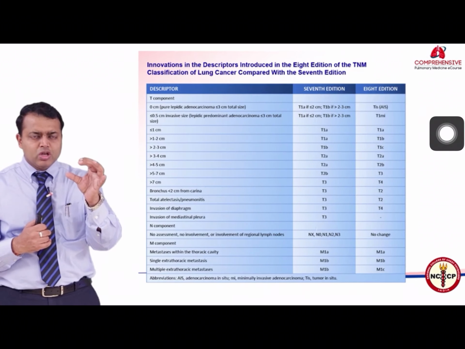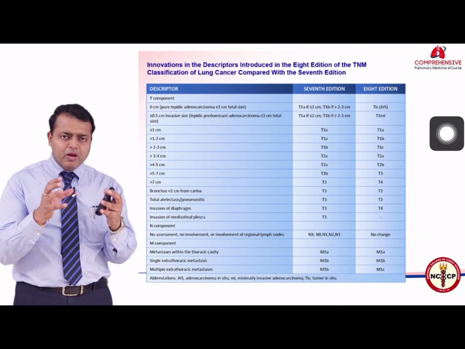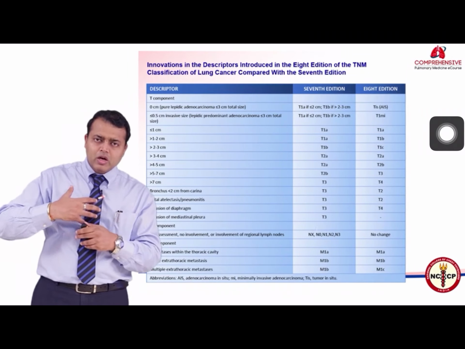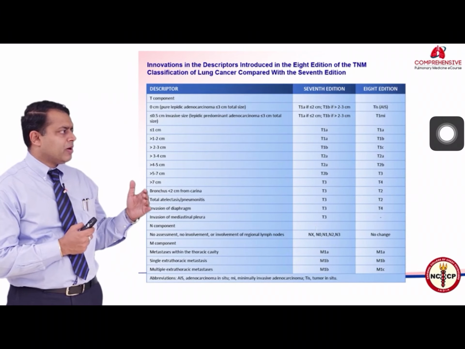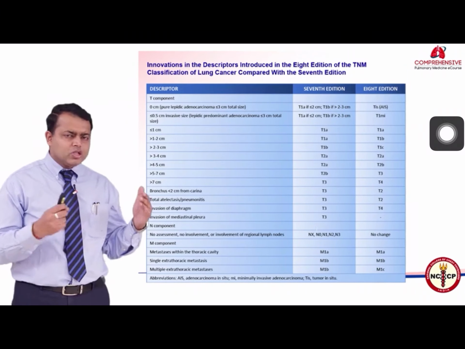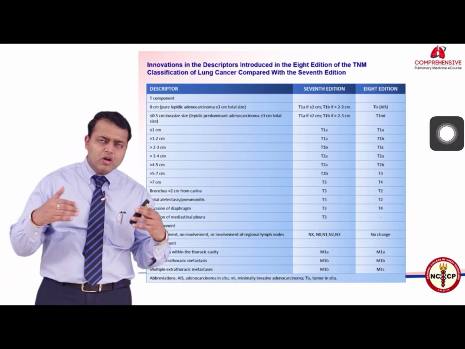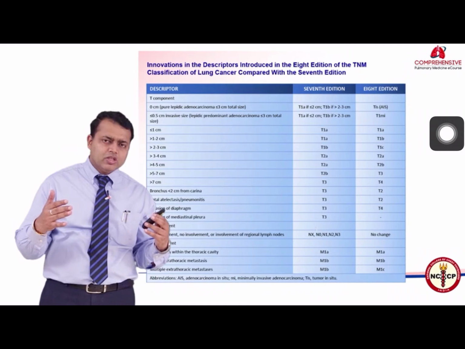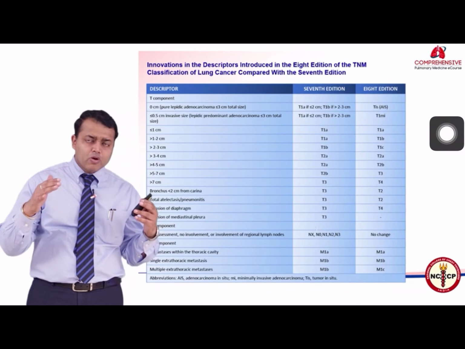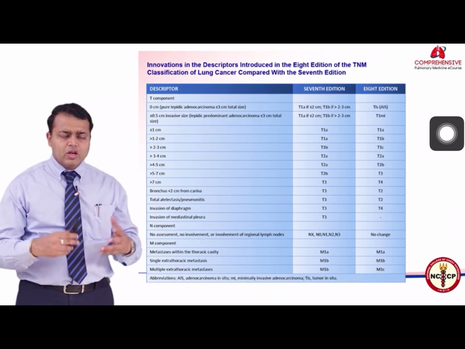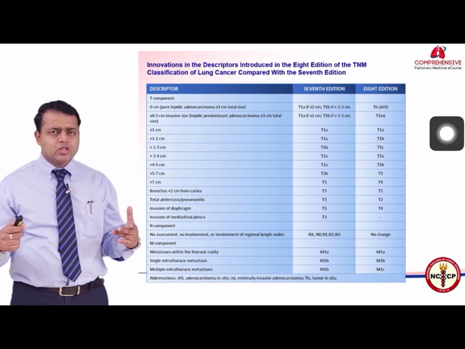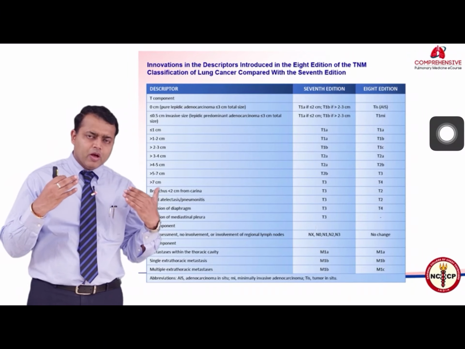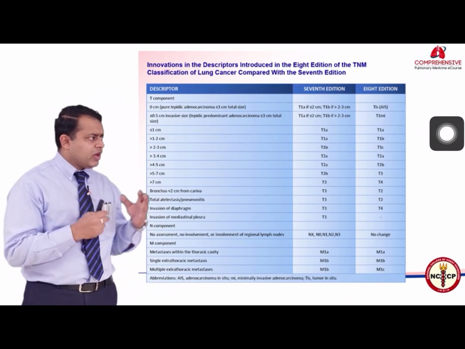That means even a 2 centimeter lesion, if it is obstructing the main bronchus and has caused atelectasis, used to be labeled as T3, but now it will be labeled as T2. The reason for this revision of the staging system is that the prognosis of such patients has, in recent studies, been better than patients when we used to stage them with the earlier staging. So this is very important.